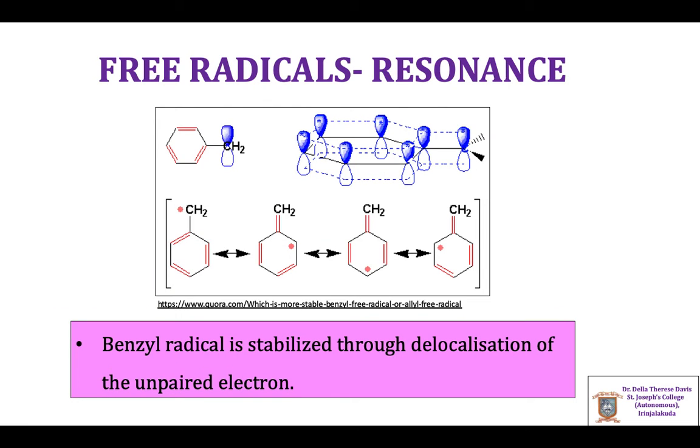Similarly, benzyl radical is stabilized through the delocalization of the unpaired electron throughout the benzene ring by resonance. The contributing structures are shown here, and thus wherever resonance is possible, the free radicals are more stable.